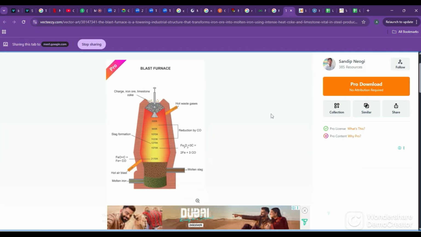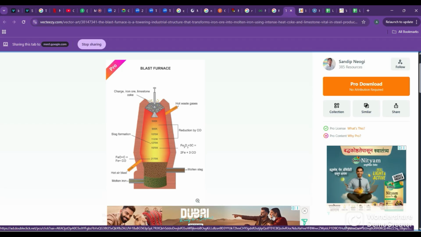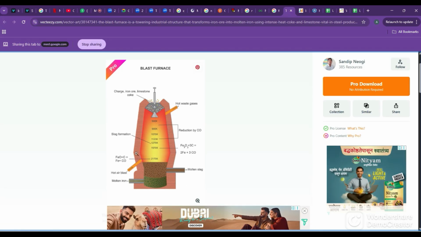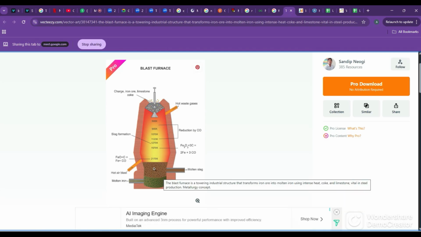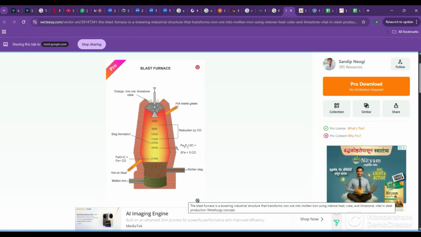This is the blast furnace. The blast furnace is used for iron ore. This is a very thick wall building, made of very thick bricks, sometimes up to 1 meter thick on each side, because the temperatures inside are very, very hot. It goes up to 3000 degrees. 2170 is given here, but sometimes the temperature even reaches 3000 degrees. That heat should not escape outside, so the outside layer of insulation will be very thick walls.